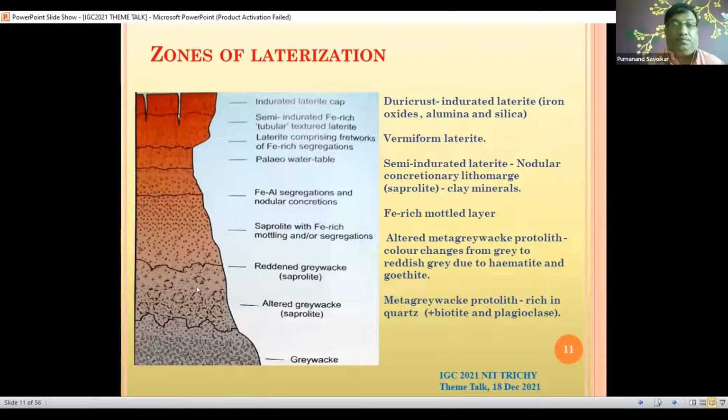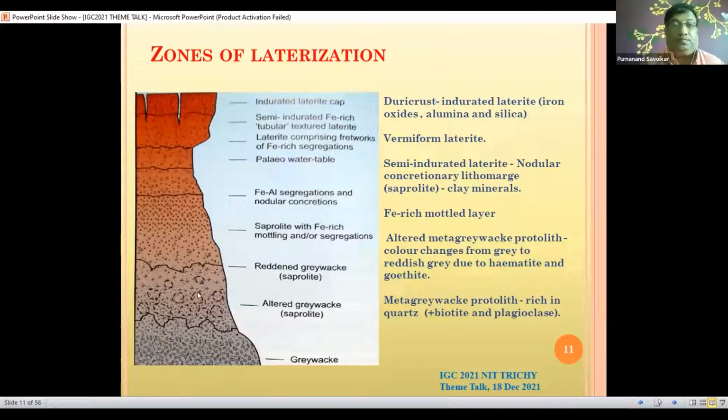So because of these various natural agencies, rainfall... As you know, Goa has rainfall to the tune of about 3 meters annually. Temperatures are also quite high. In summer it goes up to 37, 38 degrees. So because of this high temperature and heavy rainfall, the leaching of minerals like silica takes place, and we find the laterite which is developed from the parent granite rock.